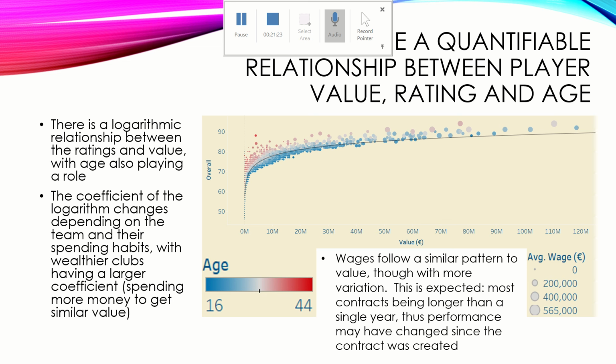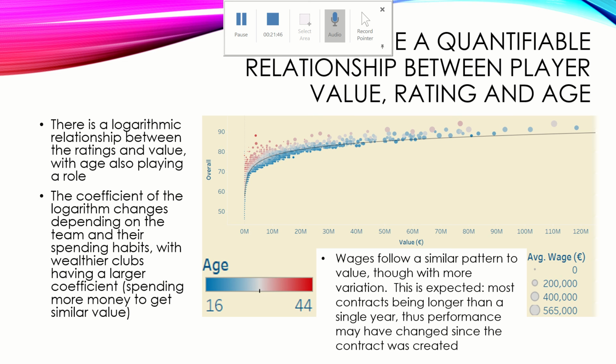And an interesting thing that I found was actually that the coefficient of this logarithm, essentially how willing teams are to spend money on players, it varies quite a bit based on the size of the team. So if we look at some of the largest and wealthiest teams, like Barcelona, they have a ratio or coefficient of about 5 or 6.